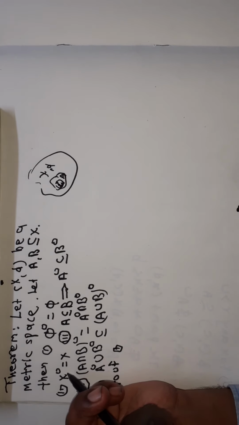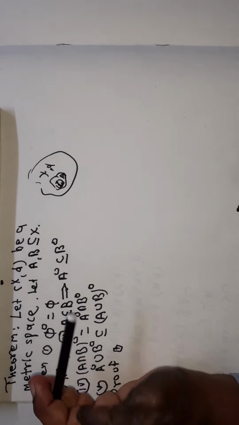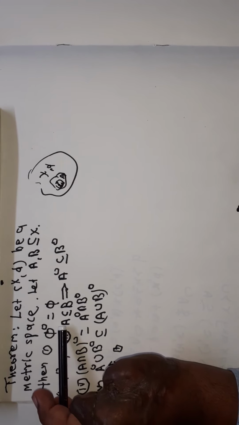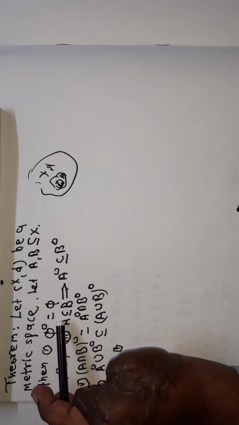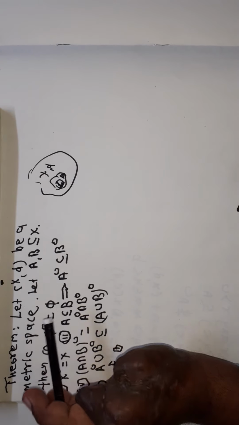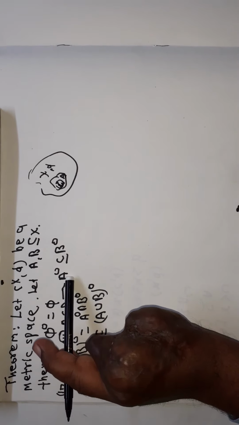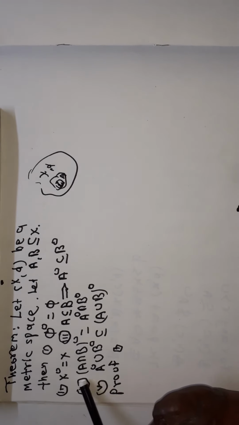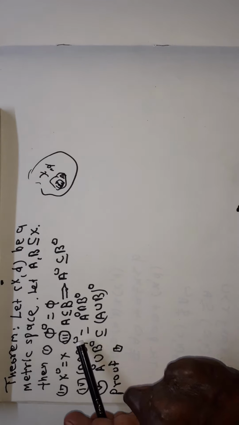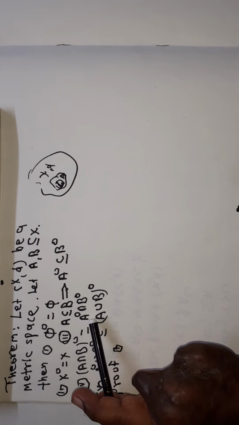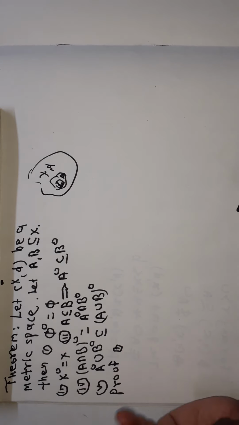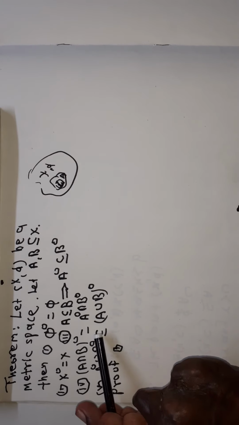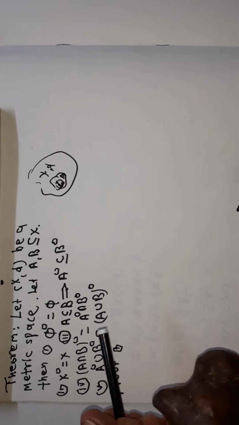Number two, X interior is equal to X. Property number 3, if A is a proper or improper subset of B, then A interior is a proper or improper subset of B. Number four, (A intersection B) interior is equal to A interior intersection B interior, and property number 5, A interior union B interior is a subset of (A union B) interior.